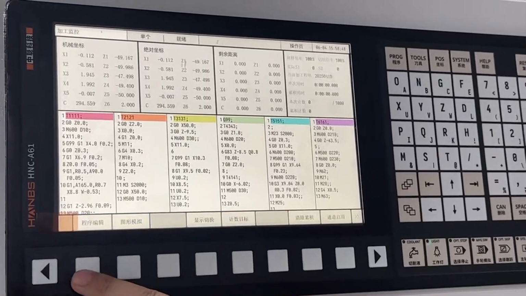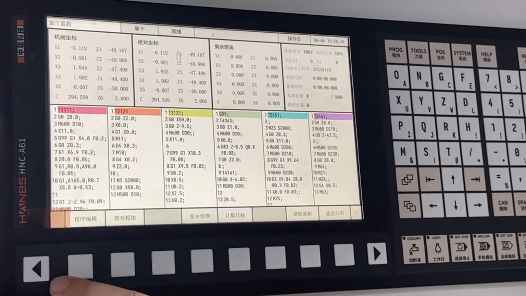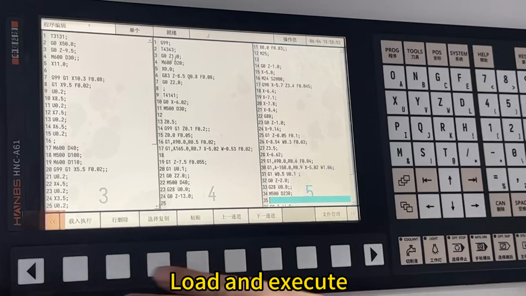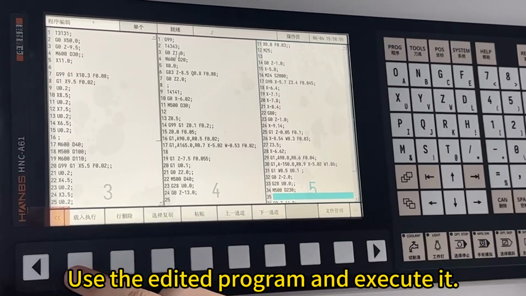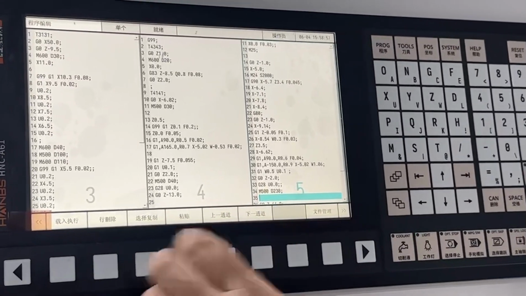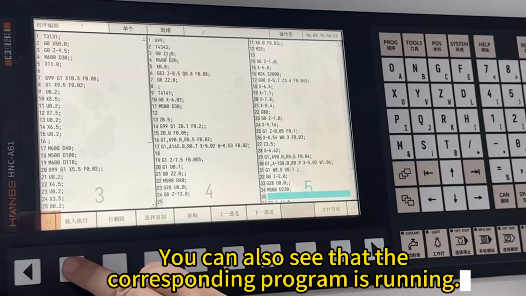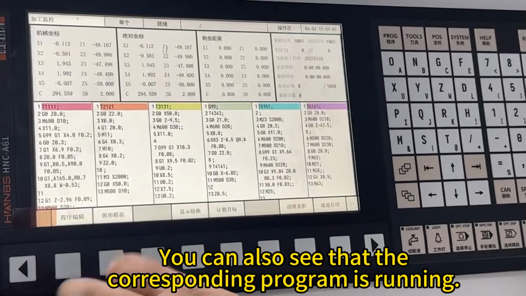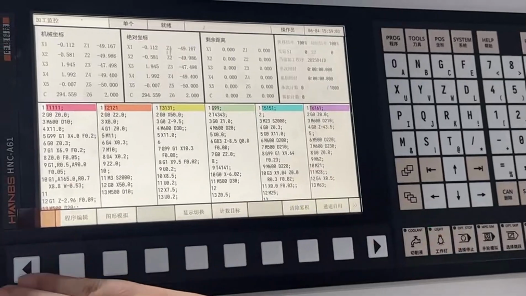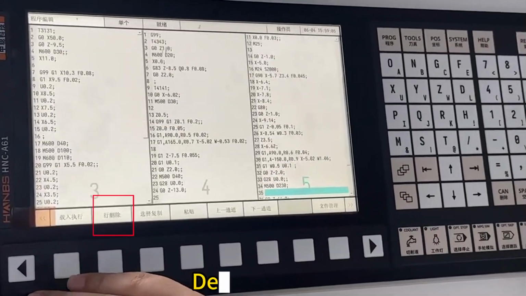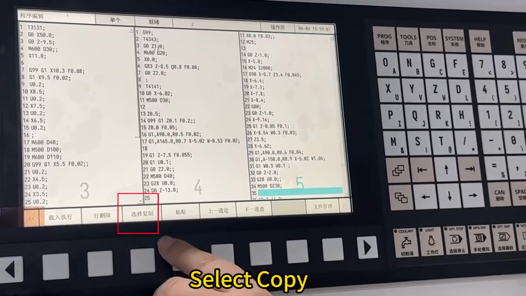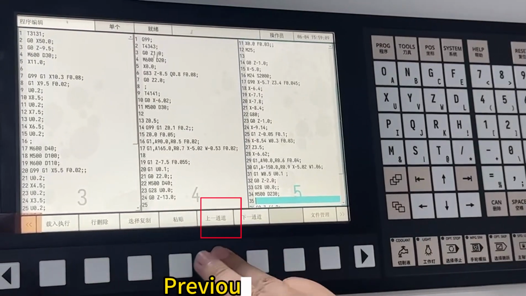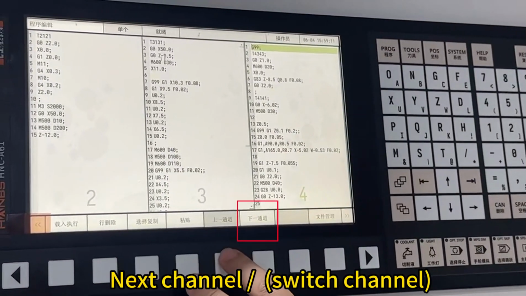Program Editor. Load and execute. Use the editor program and execute it. You can also see that the corresponding program is running. Delete line. Select Copy, Paste, Previous channel, Next channel, Switch channel.